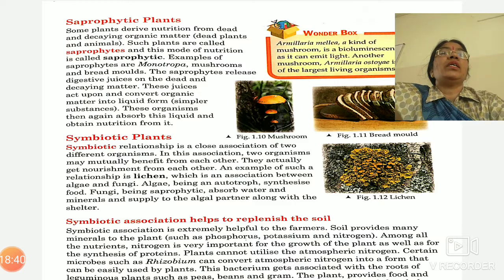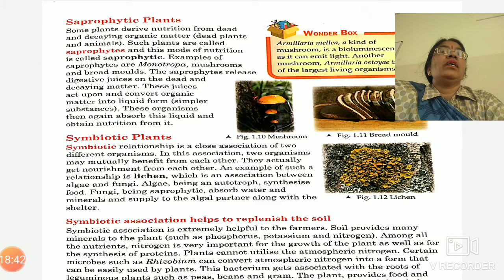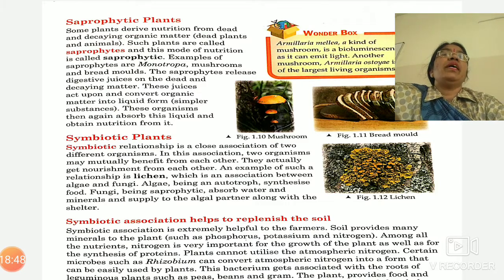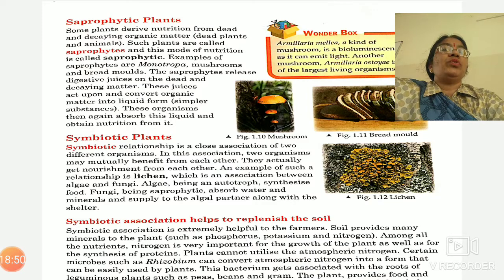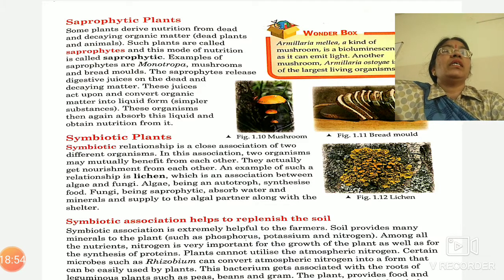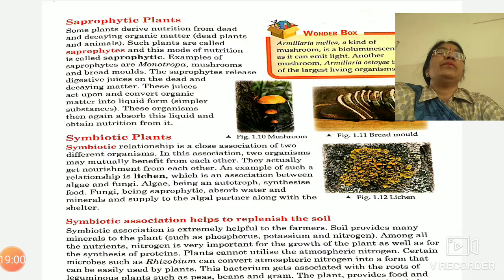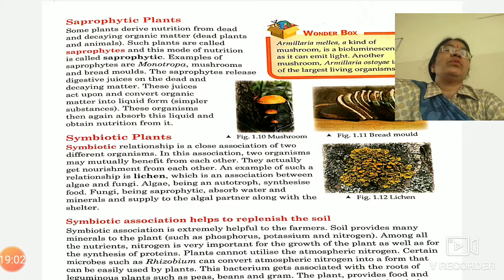The spores are formed in ball-like structures called sporangia of the fungi, and when these sporangia mature, all spores will be scattered in the air. They will flow away in different directions, and when these spores get suitable conditions, they will start growing there.